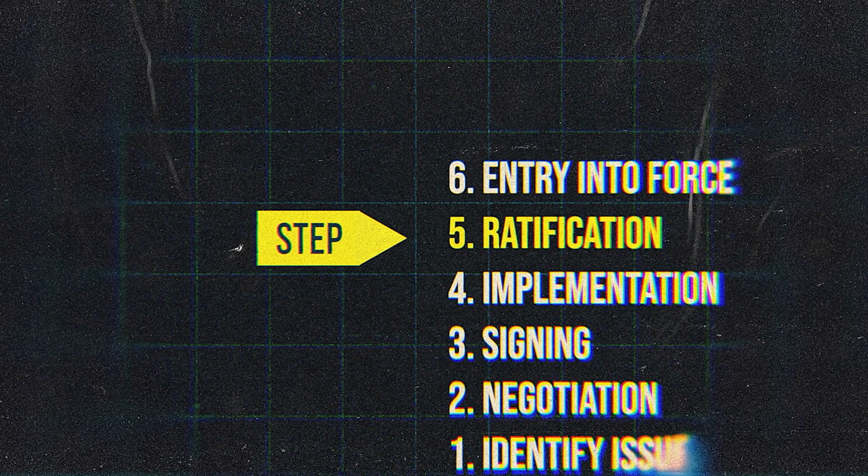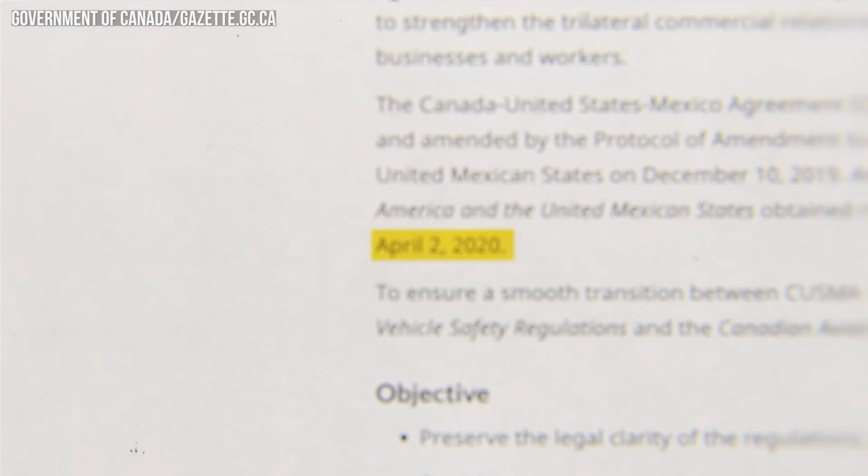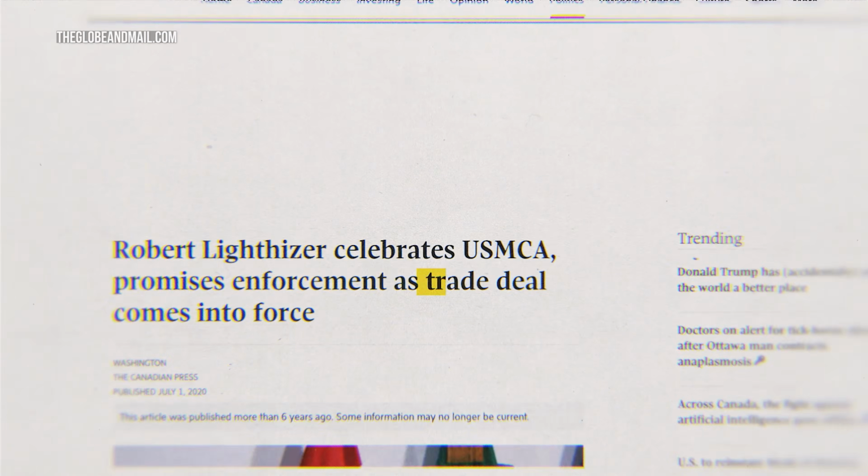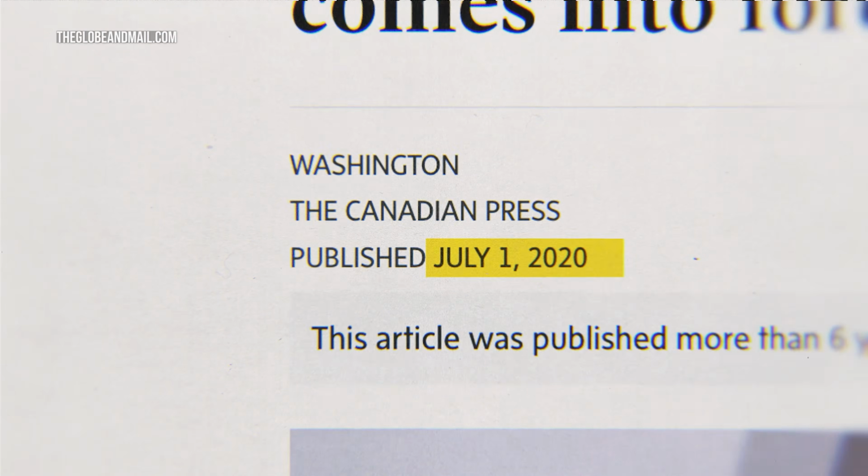Canada officially ratified CUSMA a few weeks later. And the treaty finally came into force on July 1st, 2020, with an expiration date set to 2036. The treaty also allows the countries to renegotiate the deal before it expires, which would start this process all over again.